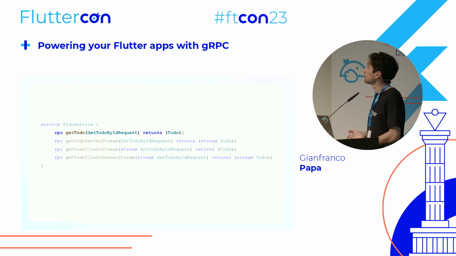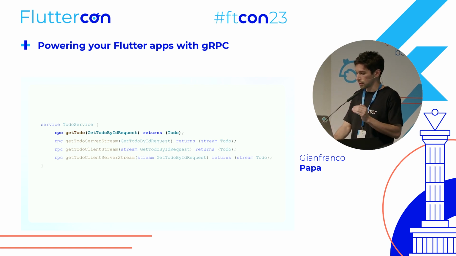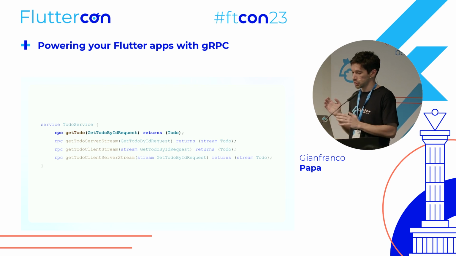Okay, so in the proto file, how is this implemented? We need to define, for example, a unary call, which is a request and response. There we only need to define rpc because it's a method of the service. To get the to-do, we also need to provide the request, which will be the GetToDoIdRequest, and then we simply return the ToDo.